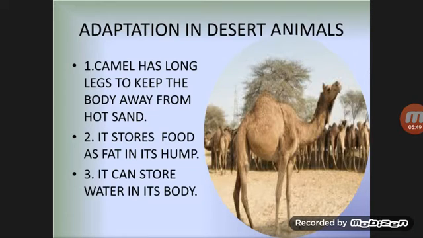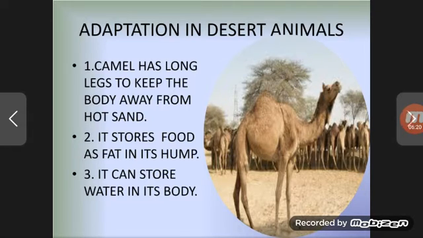And what are the adaptations of desert animals which enable them to live there? As you know, the camel is the ship of the desert, and now we are going to study its adaptations. The first adaptation of the camel is that it has long legs to keep the body away from the hot sand. You can see in the picture that the camel has long legs, and this is to prevent its body from the hot sand.